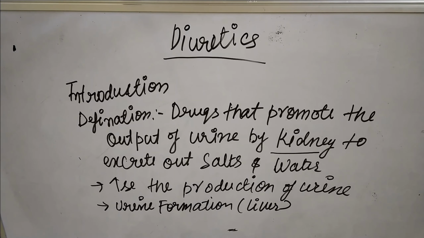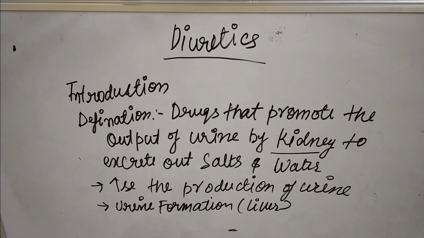So the answer is that in the kidney the filtration takes place through nephrons. As we all know, nephrons are the functional unit of the kidney. In the kidney, the filtration and the reabsorption of salt and water take place. When the salt and water are reabsorbed in the body, they again go into the circulation in body fluid. But if the reabsorption is prevented, then they excrete out through the urinary bladder.